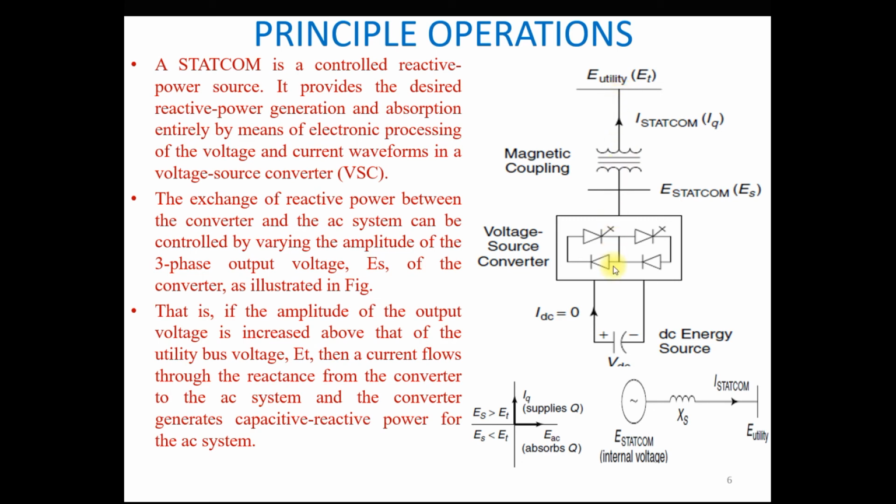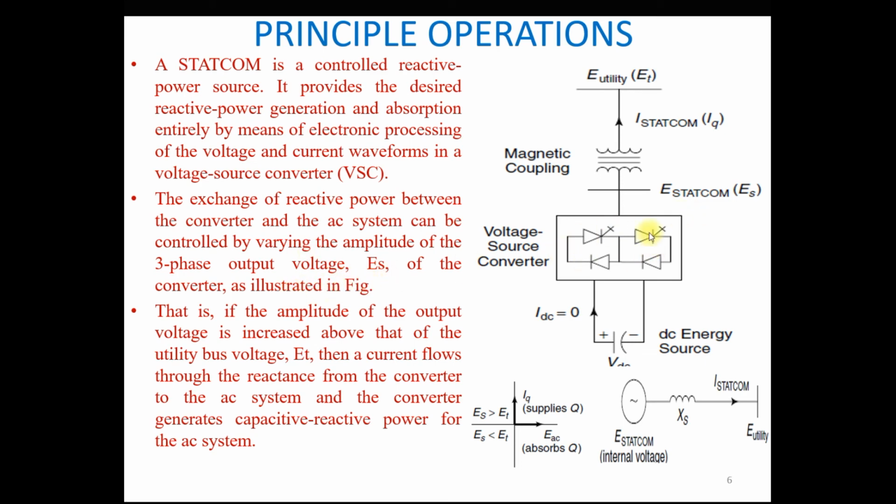So now we understand how this STATCOM provides the compensation. The STATCOM is a controlled reactive power source. It provides the desired amount of reactive power generation and absorption entirely by using the electronic processing of the voltage and current waveforms in the voltage source converters. The reactive power is exchanged between the converter and the AC system, which can be controlled by varying the amplitude of the three-phase output voltage ES of the converters.